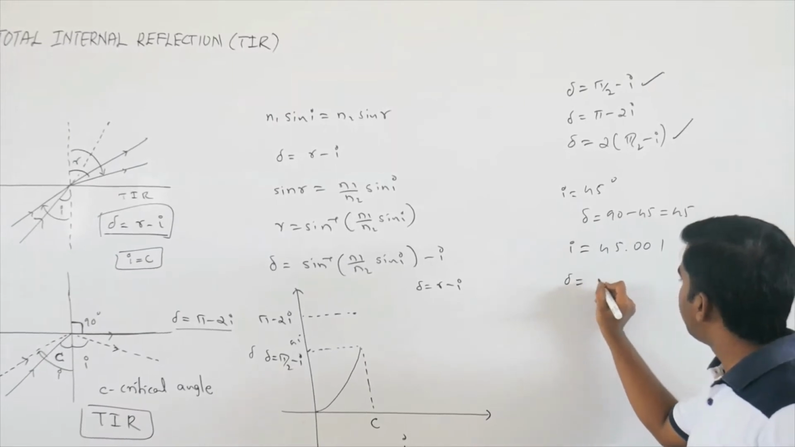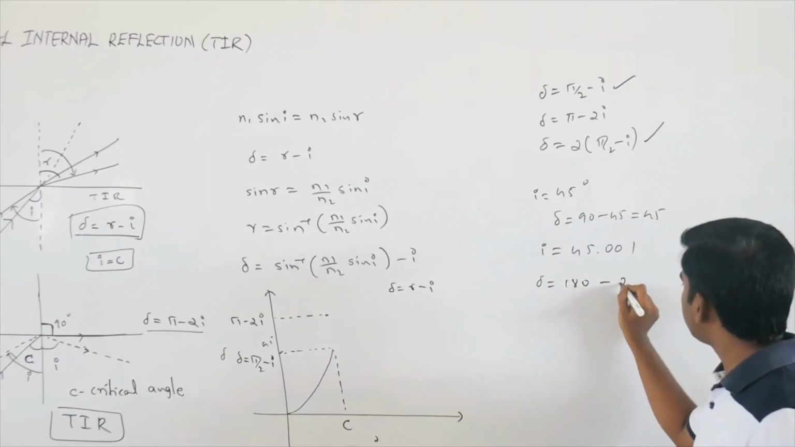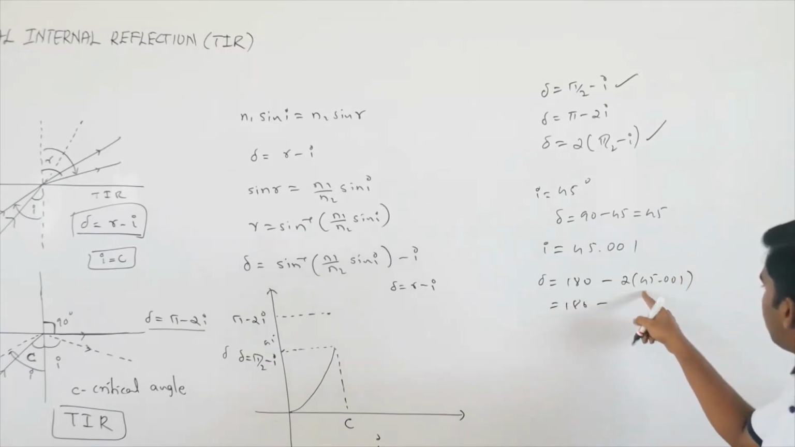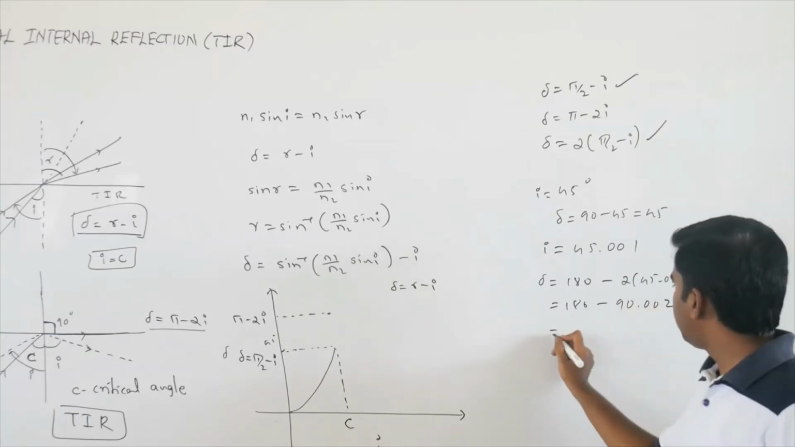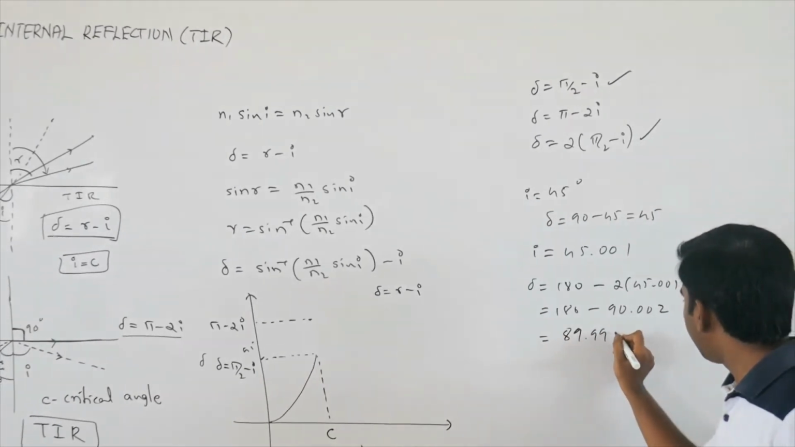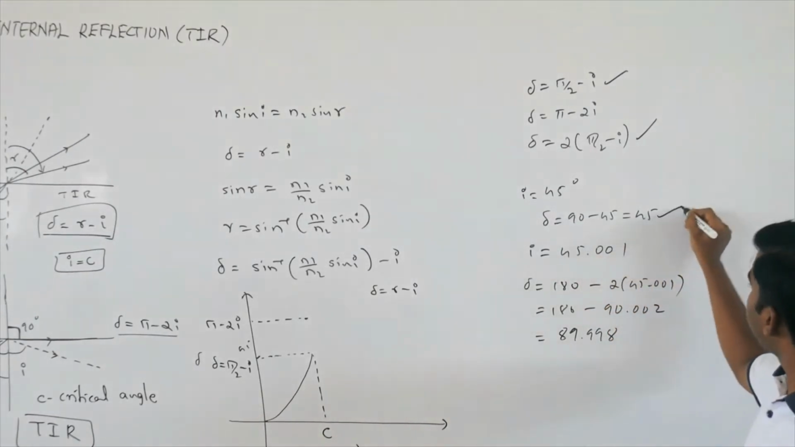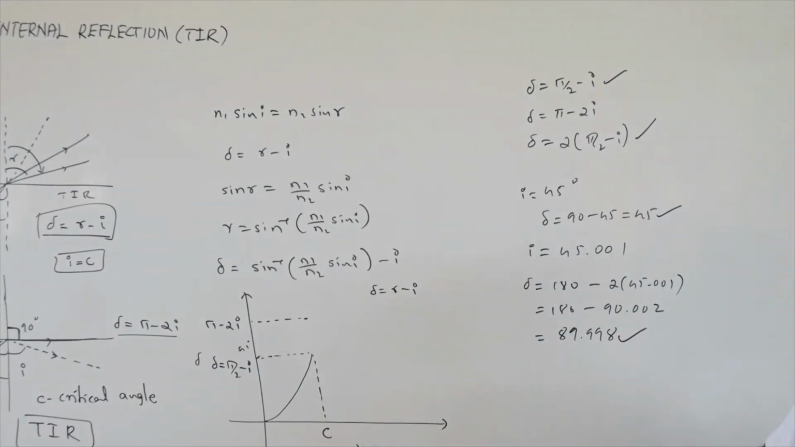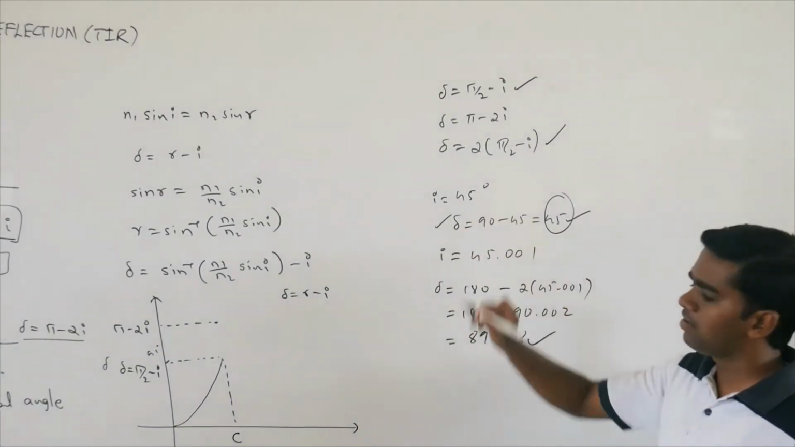Deviation will become pi minus, or 180 minus 2 times 45.001. So that is 180 minus, this will become 90.002. So 90.002 means this will become 89.998. Okay, so see the deviation. Here the deviation is 45. Here the deviation suddenly will become 89.998, almost equal to 90 degrees, which means it is 2 times the angle of deviation for the angle equal to 45.